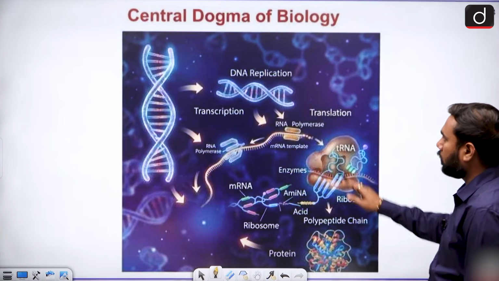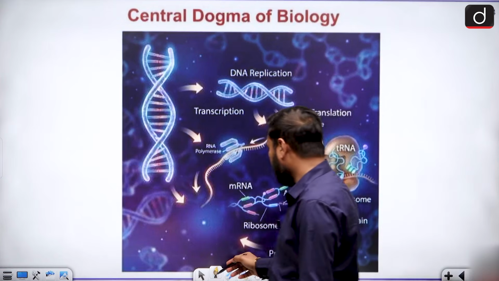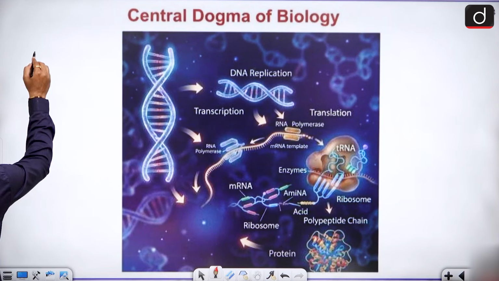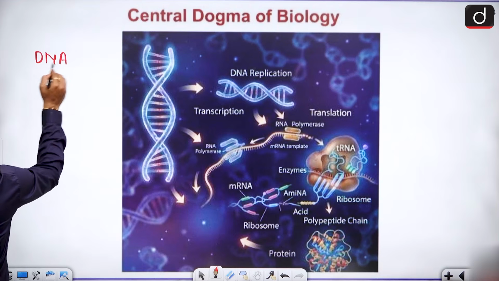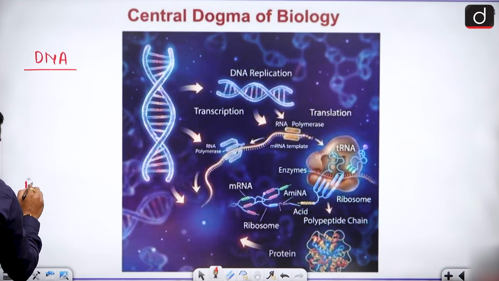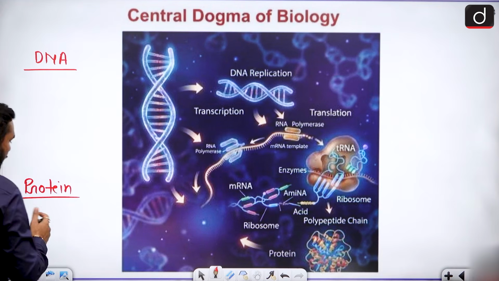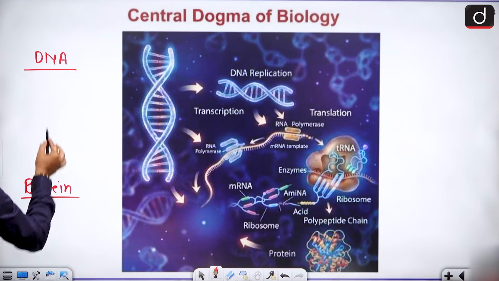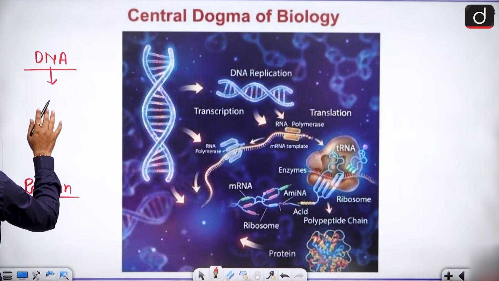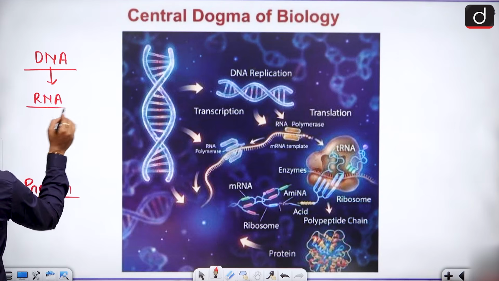Now we talk about the central dogma. This is a very big concept. Every living being has a simple rule: every cell of the body has DNA, which has all the genetic information, but the result of every cell is protein. Every cell wants to make protein, but DNA cannot directly make protein. First, DNA gives the information in the form of RNA.